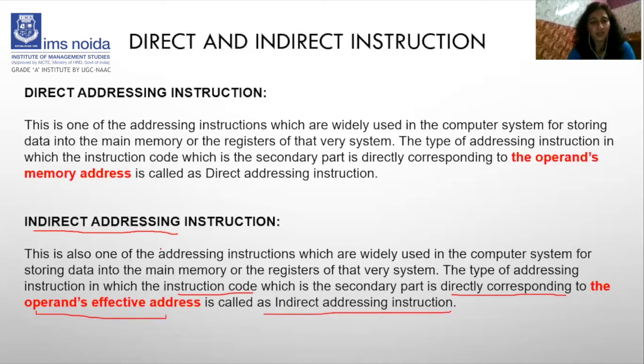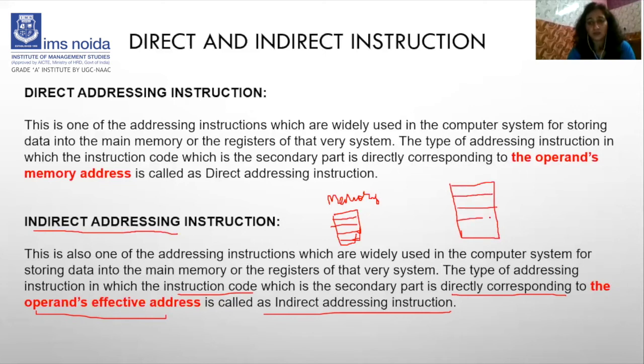What does indirect addressing say? Suppose there is a computer memory, and there are various types of addresses in the memory. Clear? Here I will compare direct and indirect addressing.